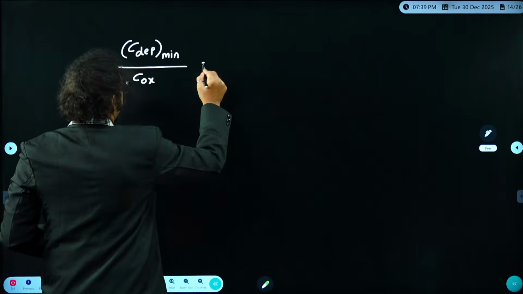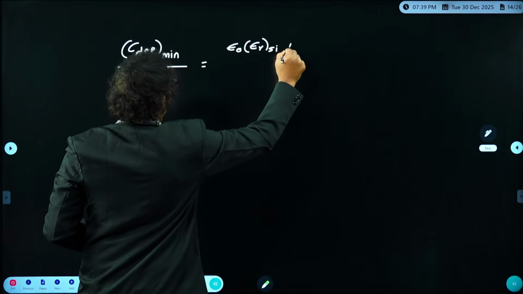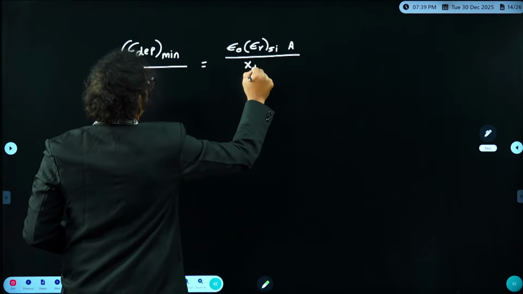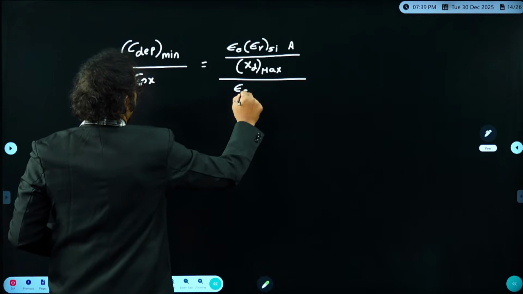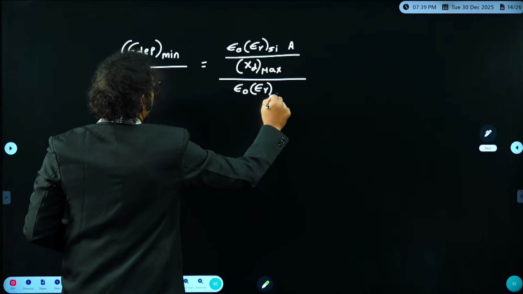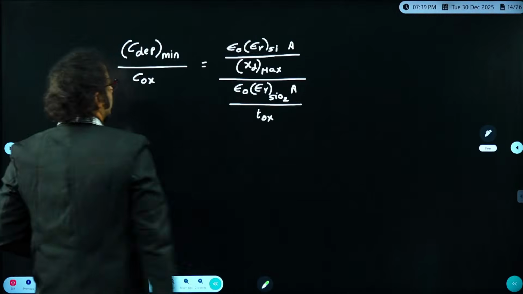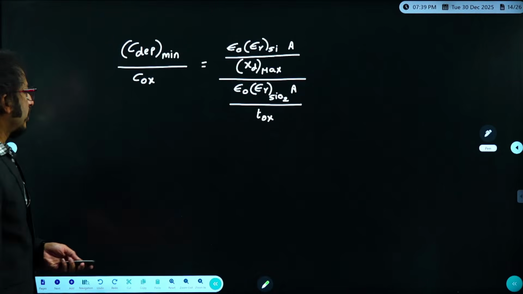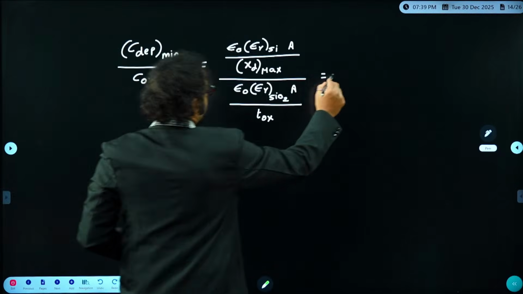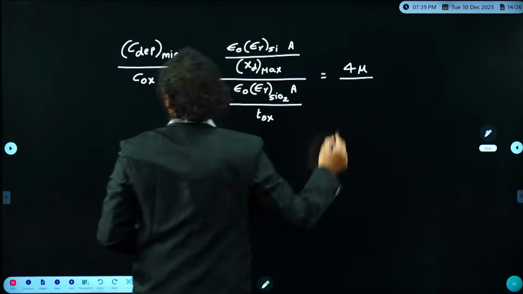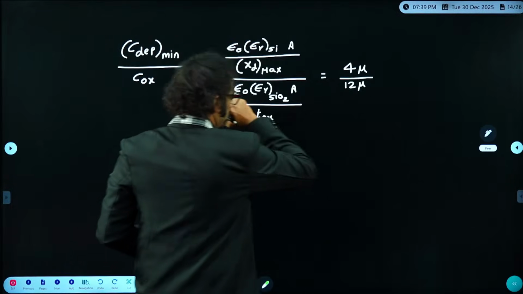What is the formula for C depletion minimum, dear students? Epsilon naught, epsilon r of silicon into area, whole divided by XD max, by, what is COX? Epsilon naught, epsilon r of silicon dioxide into area by TOX. True or not? And this value, C depletion minimum, which your friends just got, is 4 microfarads. And the COX value is 12 microfarads. True or not, dear students?